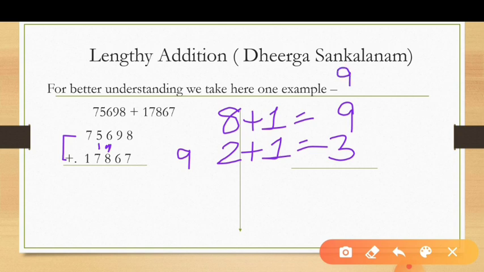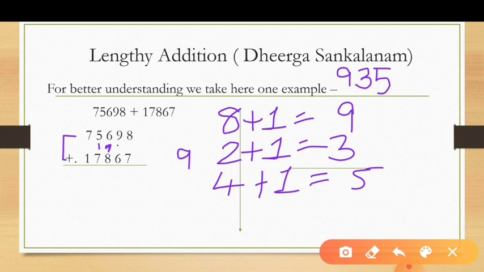First 9, second 3. Now look at the next place, 9 and 6. What is the end number of 9 and 6? 15. So carry 1 in 4. Why 4? Because the end number of 6 and 8 is 14, so you write 4 here. Now look at the next place, 9 plus 6. The end number of 9 plus 6 is 15, so do plus 1 in 4. The answer is 5, so your next digit is 5.